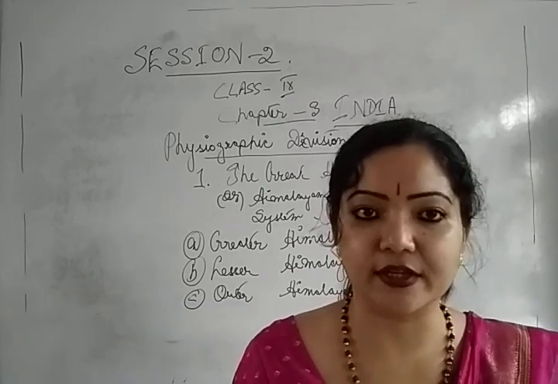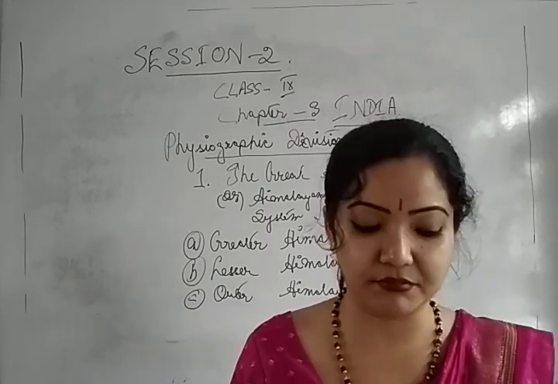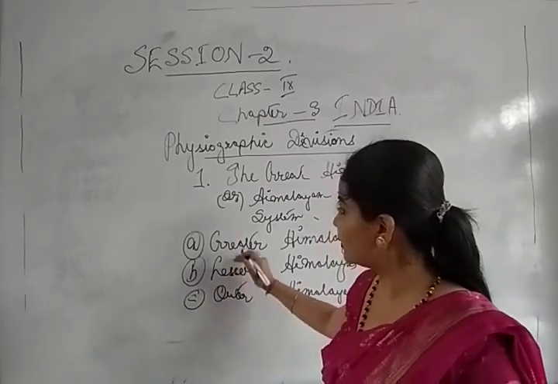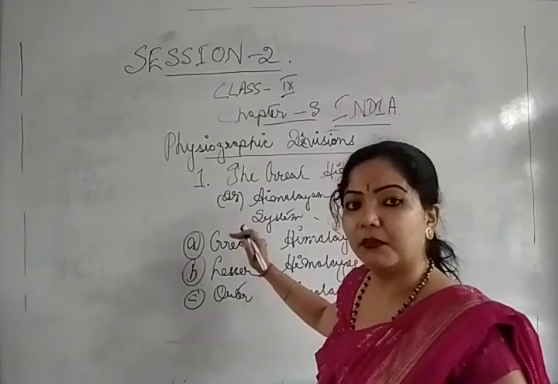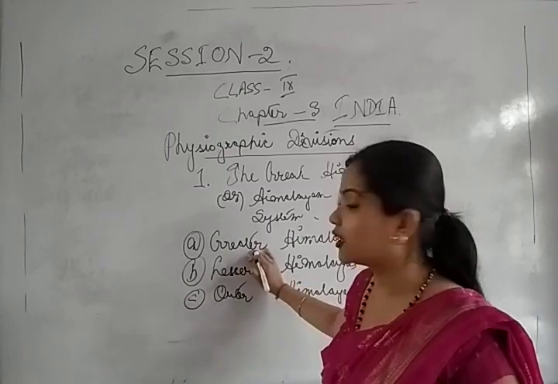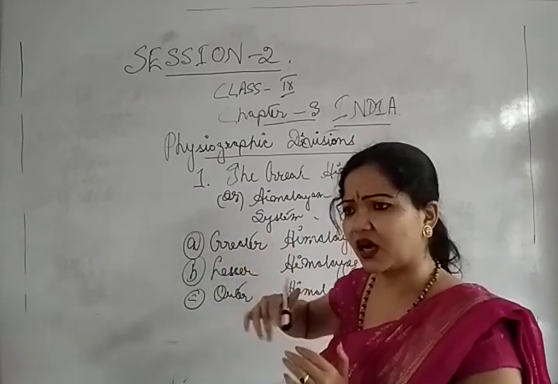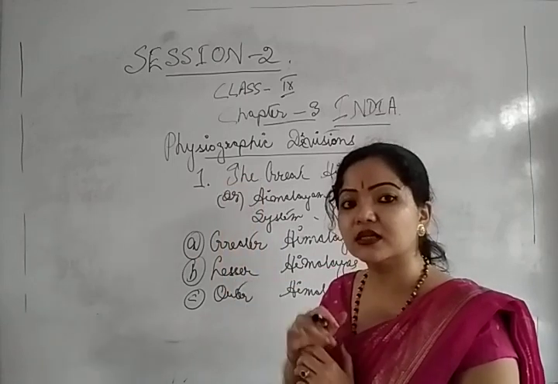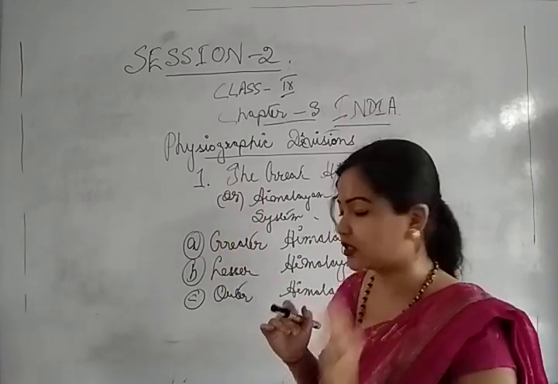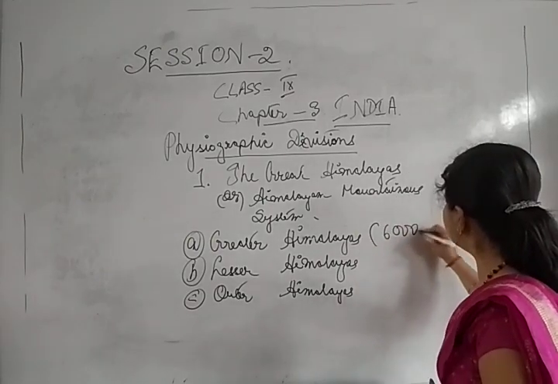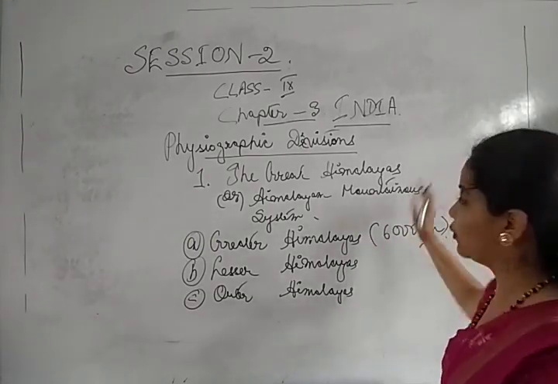With an average height of 6,000 meters from the mean sea level, the average height of the mountains that can be found in the Greater Himalayas is 6,000 meters, and the higher we go, the more the height will be. Here I am just writing 6,000 meters and above.